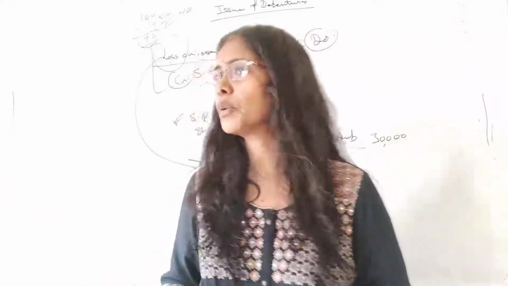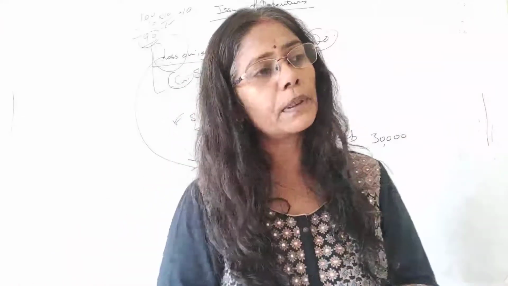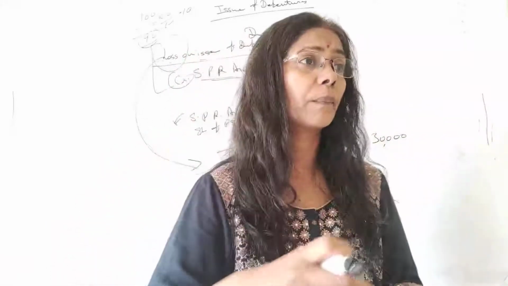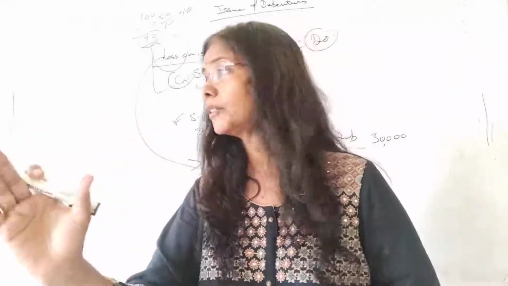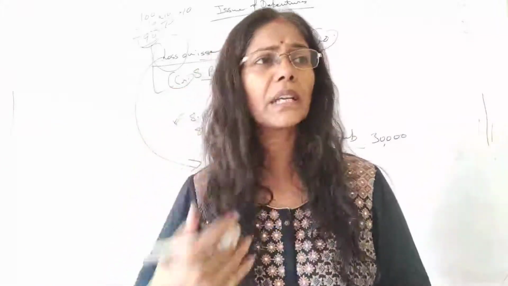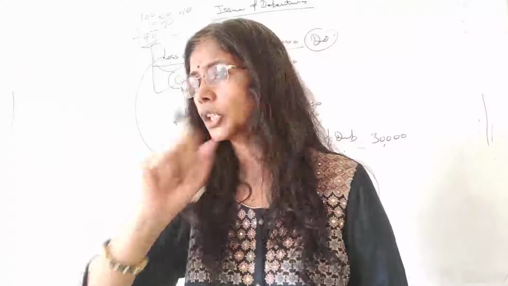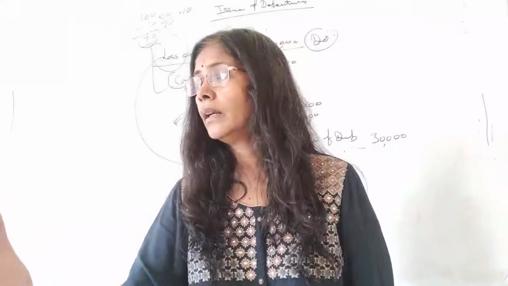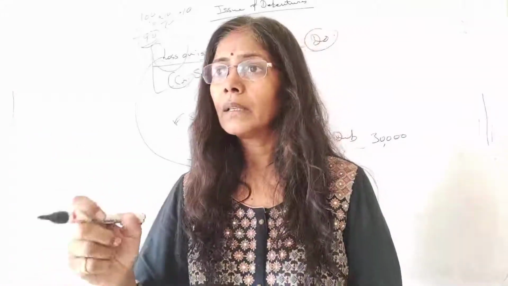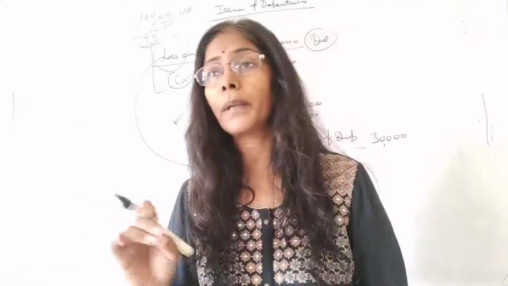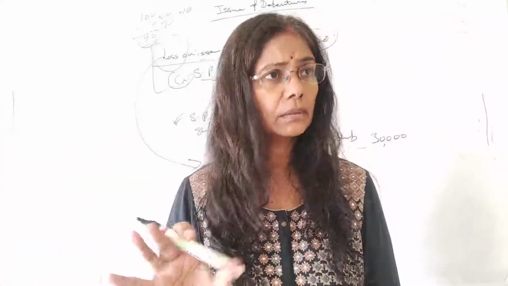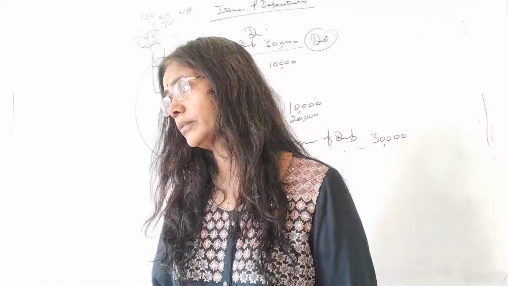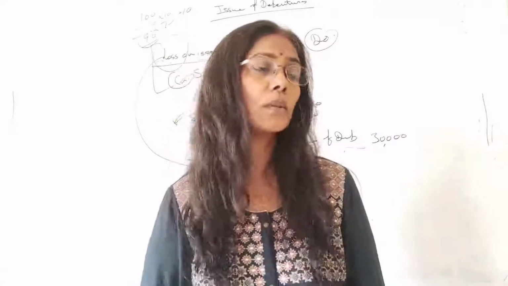So we don't have to show it here, because when we prepare the balance sheet, just at the end, what is the position? This is very important, students. Listen carefully. So many transactions take place during the year, as we have done in the chapter on issue of shares. You issue the shares, then you call certain money. Some people pay the whole amount, some don't pay, calls in arrear, some pay in advance. Those who don't pay, we forfeit the share. Later on, we can reissue the shares at a certain discount.